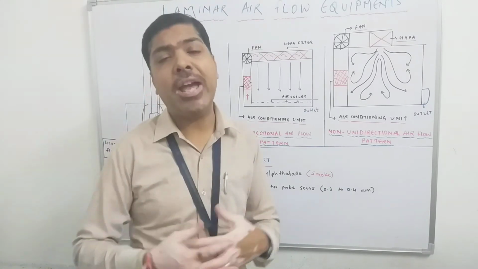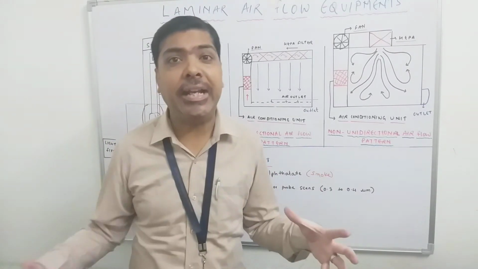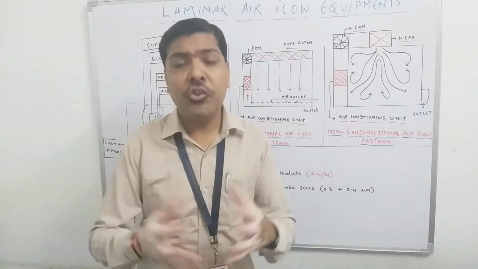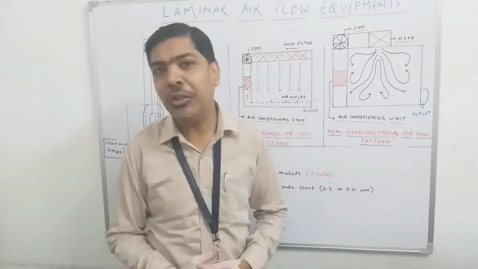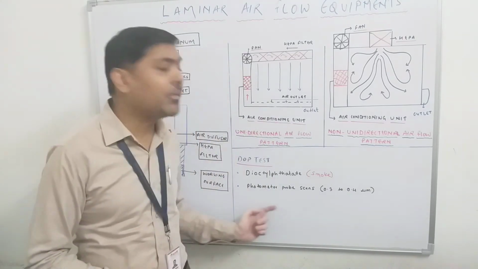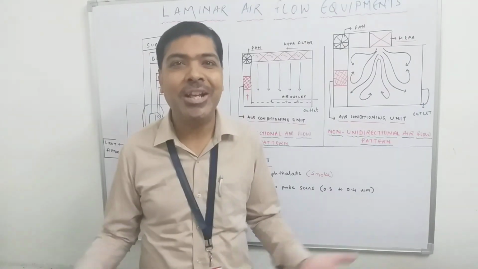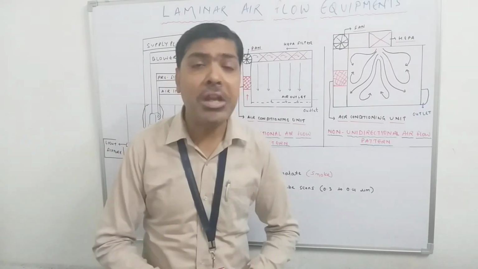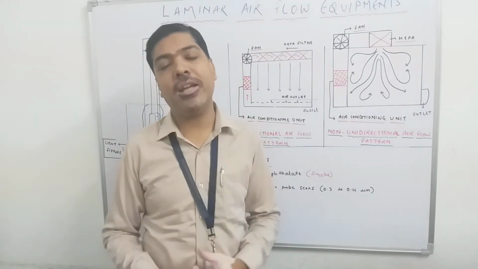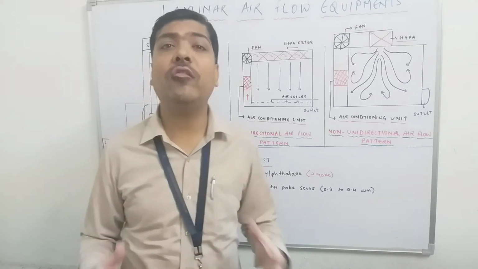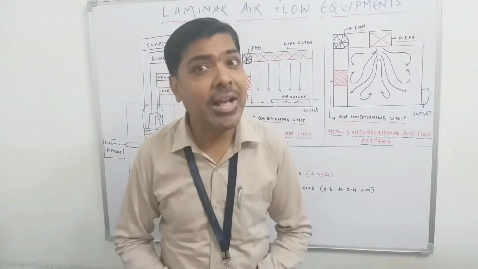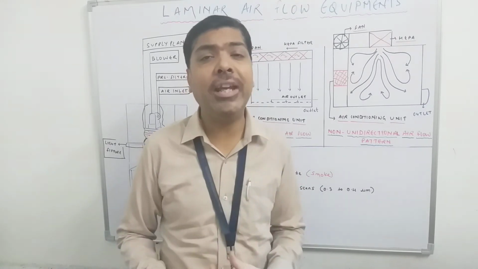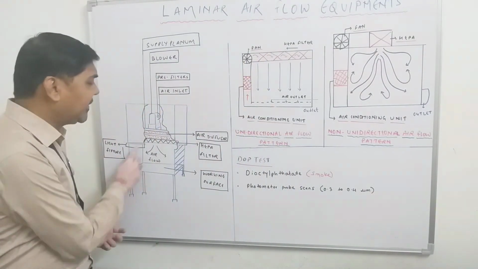Okay, so the air transferring through the HEPA filter should not have the presence of the DOP particle, and this probe sensor should not sense any DOP particle across the HEPA filter. Only then can you assure that your laminar airflow equipment is working with full efficiency.